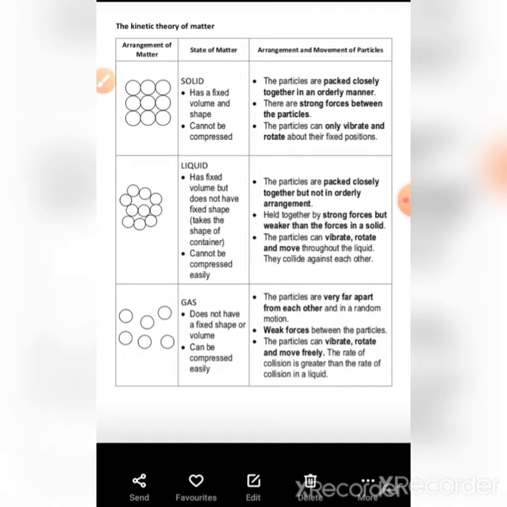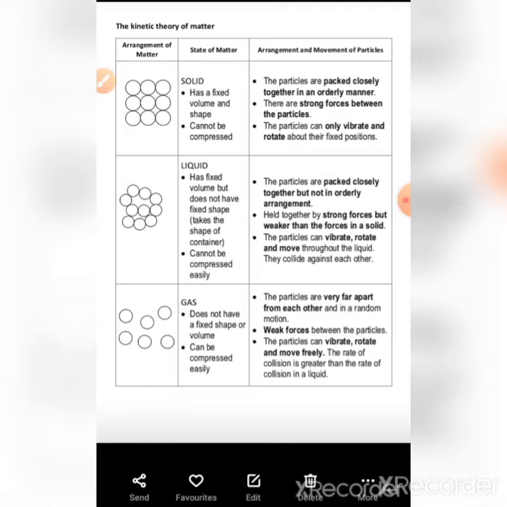So there are three main states: solid state, liquid state, and gaseous state. There are many examples of solids in your surroundings, many examples of liquid state, and also many examples of gaseous state: air, LPG, etc. Your perfume bottle, if you press it like a fog, the gas completely fills your room with the smell of perfume.